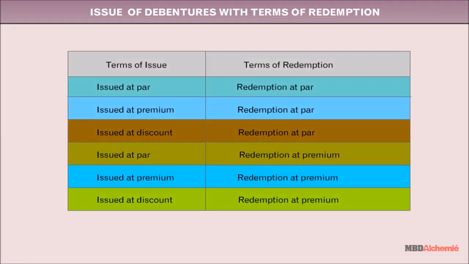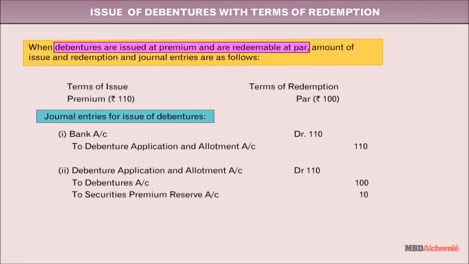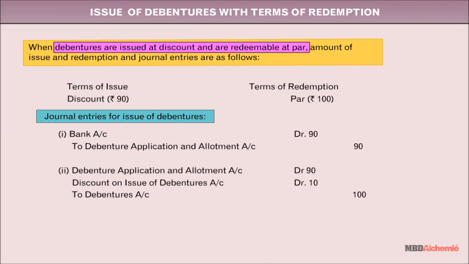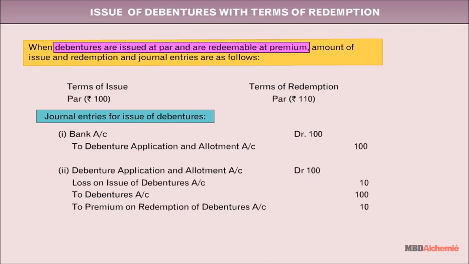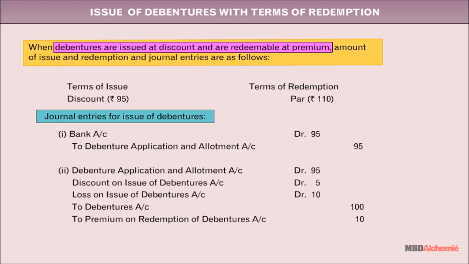Issue of debentures with terms of redemption. Sometimes debentures are issued at par and redeemed at par. Sometimes debentures are issued at premium and redeemed at par. Sometimes debentures are issued at discount and redeemed at par. Sometimes debentures are issued at par and redeemed at premium. Sometimes debentures are issued at premium and redeemed at premium. And sometimes debentures are issued at discount and redeemed at premium.